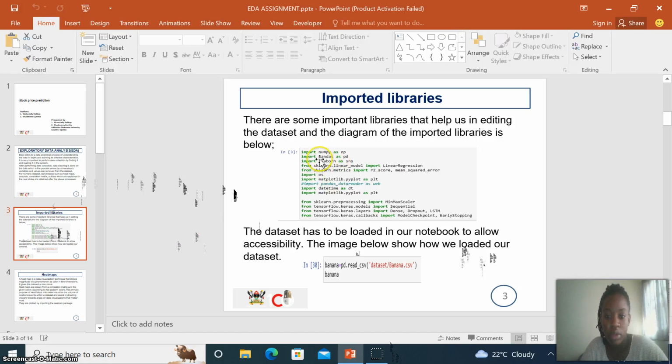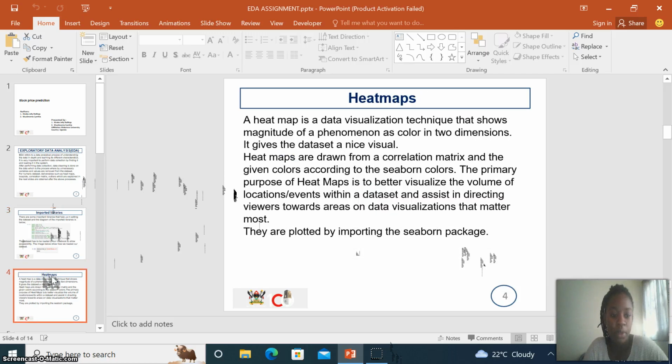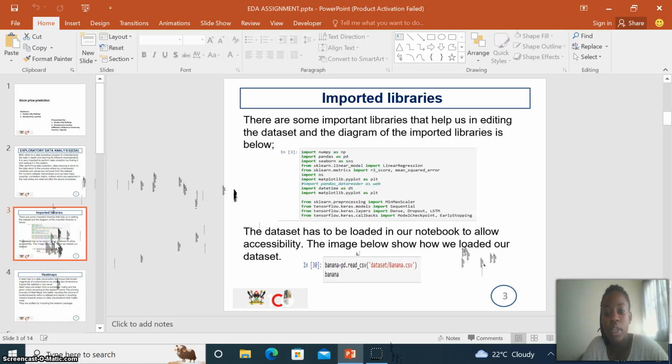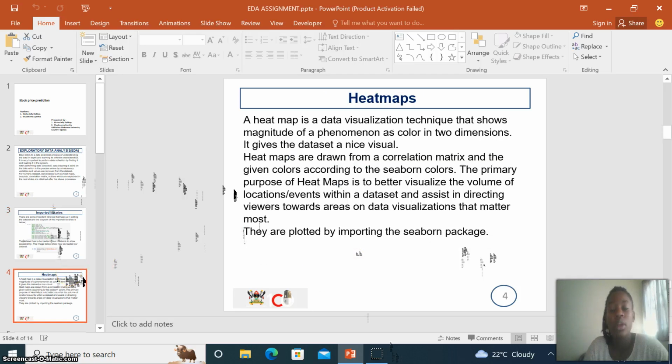All these libraries help us in plotting different data variables, as we are going to explain further as we look at each data variable below. And again, the dataset has to be loaded in our notebook to allow accessibility. So this is the syntax, this is how we loaded our dataset in our project.